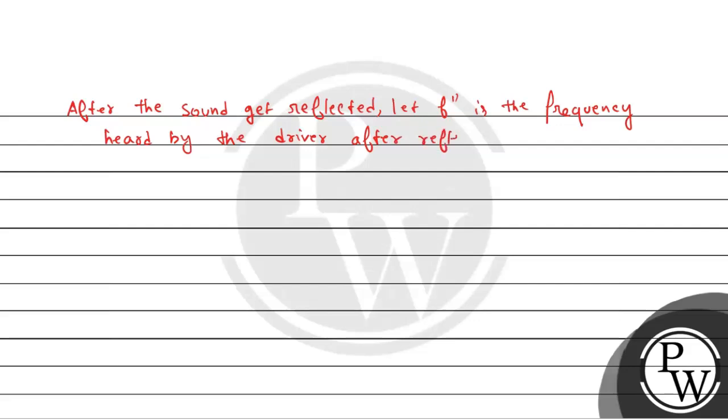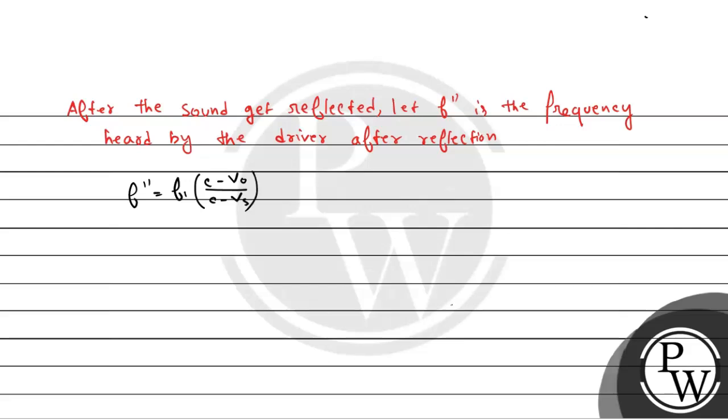So f double dash is equals to f1 into c minus velocity of observer by c minus velocity of source.